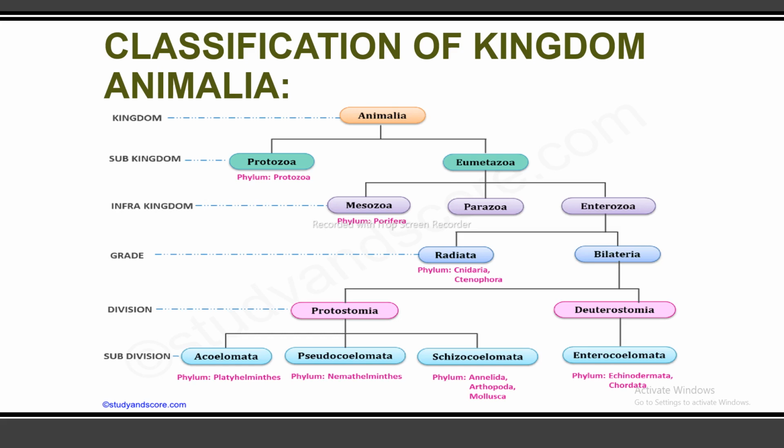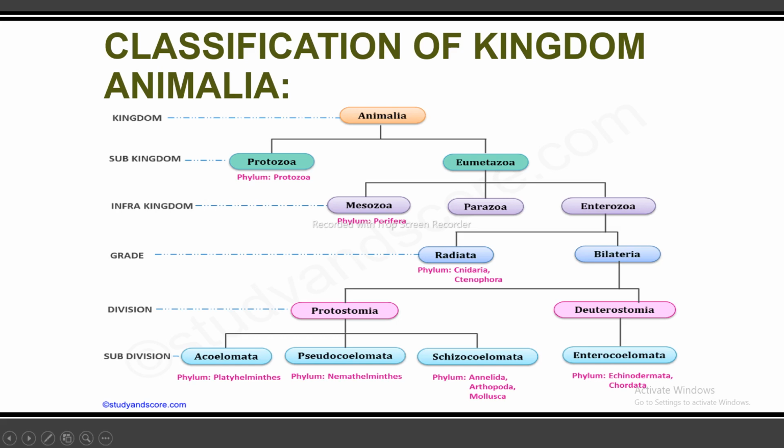Platyhelminthes. On the other hand, the second subdivision is the Pseudocoelomata, and the example is the phylum Nemathelminthes. And the third is the Eucoelomata, and the example is the phylum Annelida. Next example is Arthropoda, and the third example is the Mollusca.